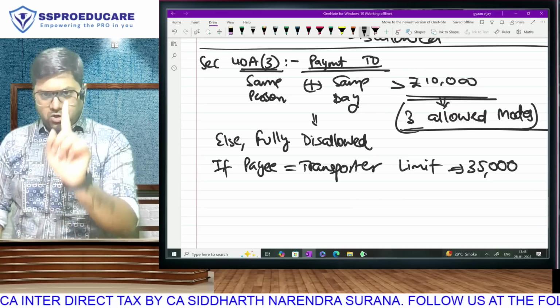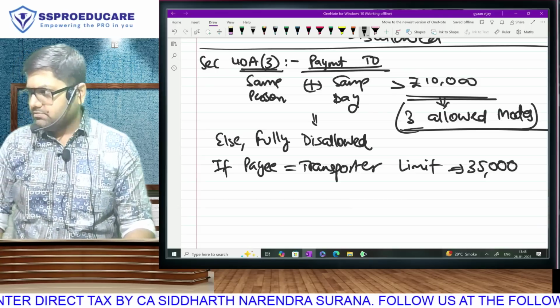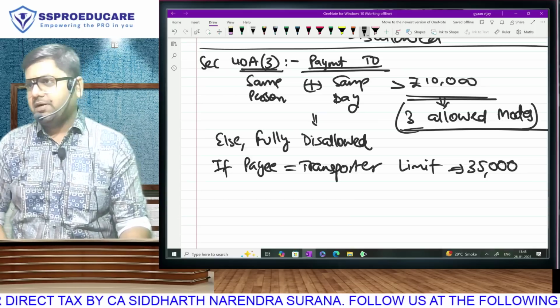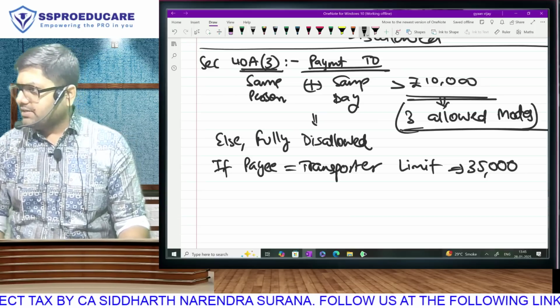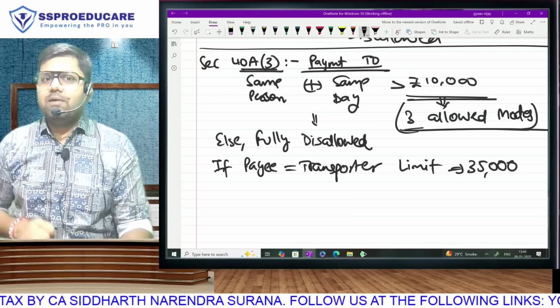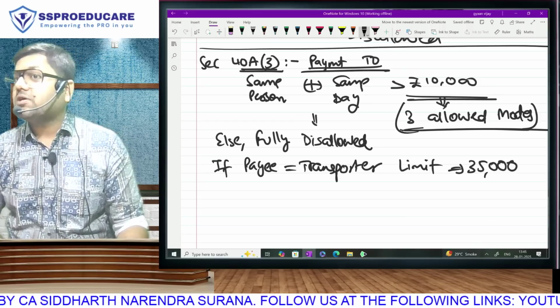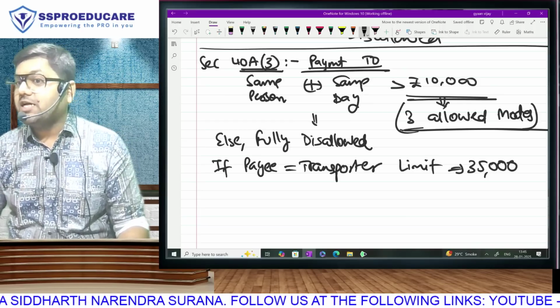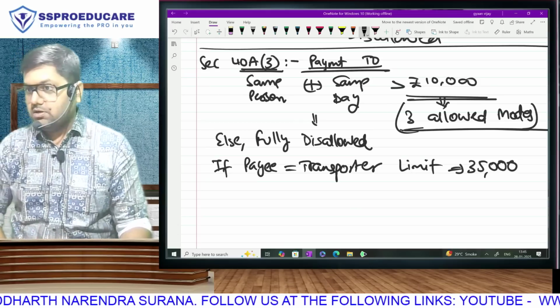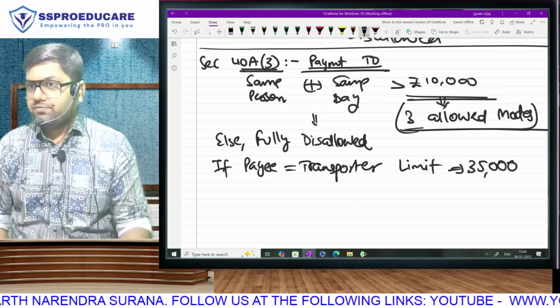For now, normal people payment limit is 10,000, but transporter payment limit is 35,000. Is that clear? Okay, so ABC is a transport company. It has paid salary to its staff.